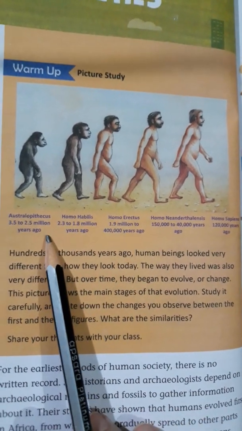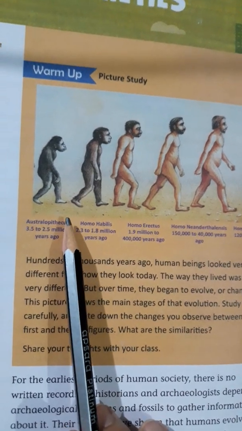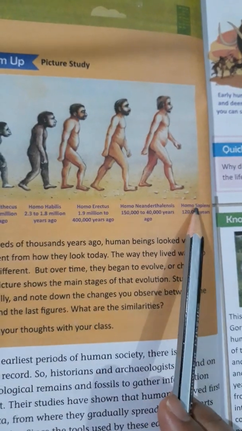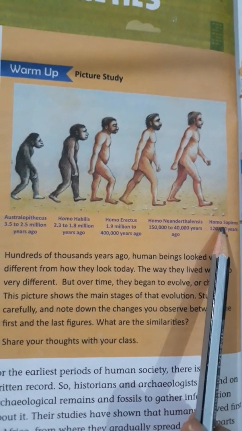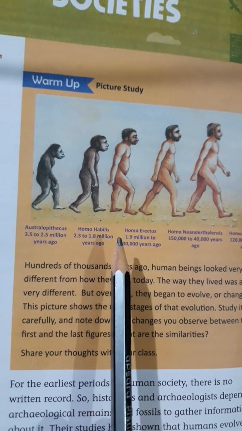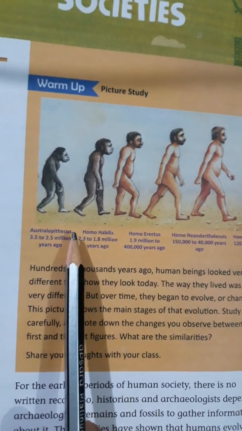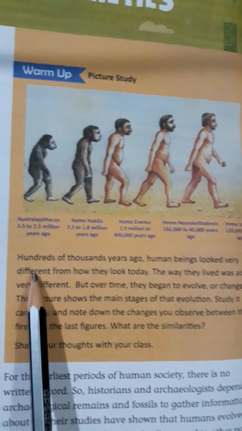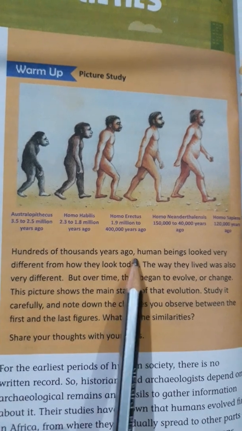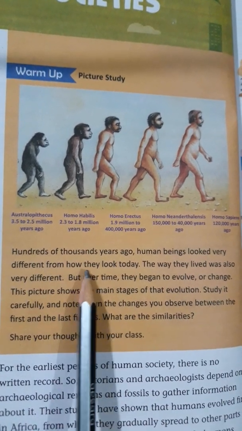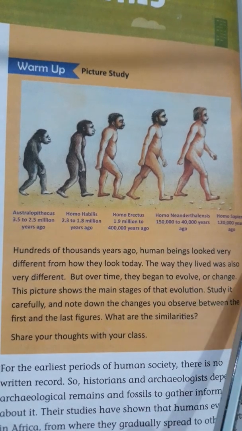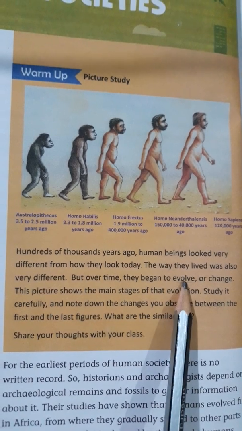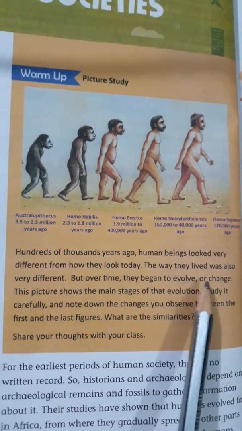Now see the time period. It is believed that the ancestors of human beings, or Homo sapiens, which is a scientific word, were from the great ape family. So you can see the changes, and also you can see this line. Hundreds of thousands of years ago, human beings looked very different from how they look today. The way they lived was also very different. But over time, they began to evolve. Evolve means change; gradually they started changing.